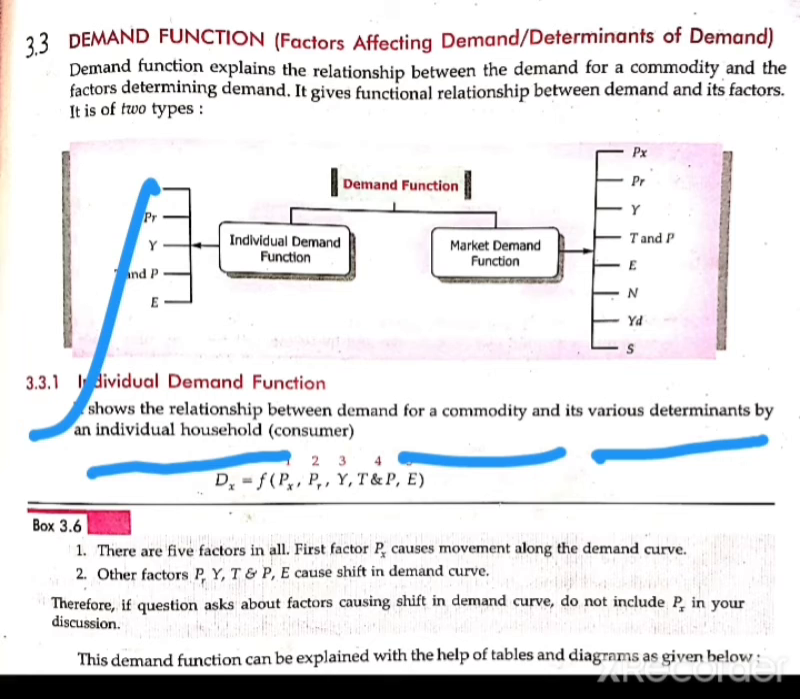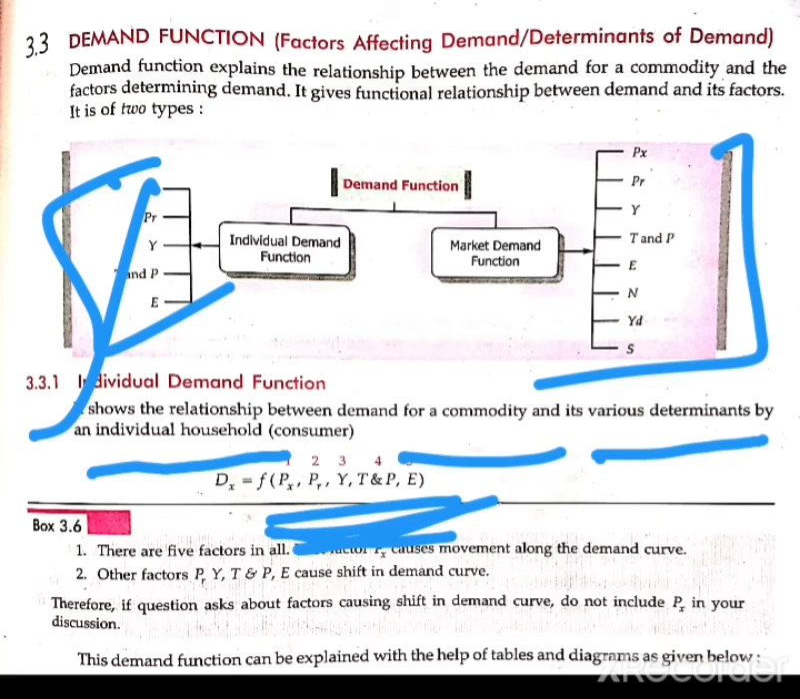Individual demand simply shows the relation between the price of the commodity and the quantity demanded by an individual or individual household. It also shows the relation between the demand of the commodity and various determinants. These are the determinants, the ones that determine the demand, for an individual household.